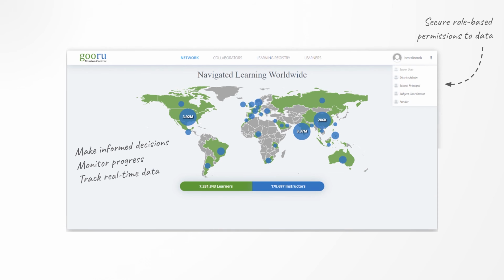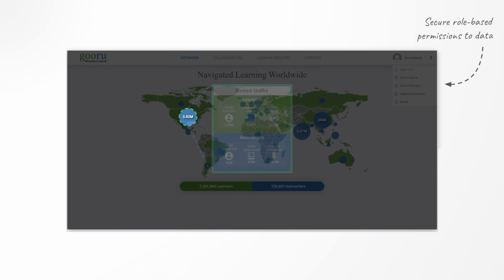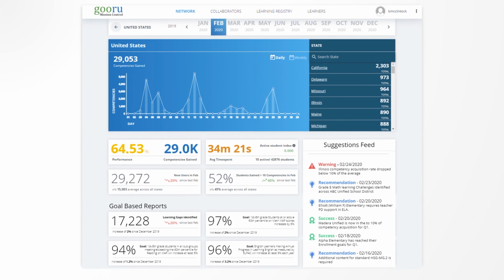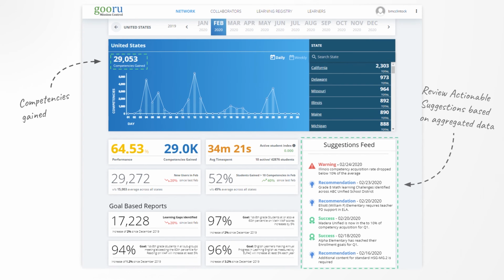Here, educational leaders can explore relevant learning data they have access to, for example, for the schools and cohorts they lead. In this example, we will explore some data as a super user, looking at the United States. In this example, we can see that there were 29,053 competencies gained in the US in the month of February. We can review actionable suggestions based on the aggregated data, and we can view custom reports based on metrics that are important to the particular user.